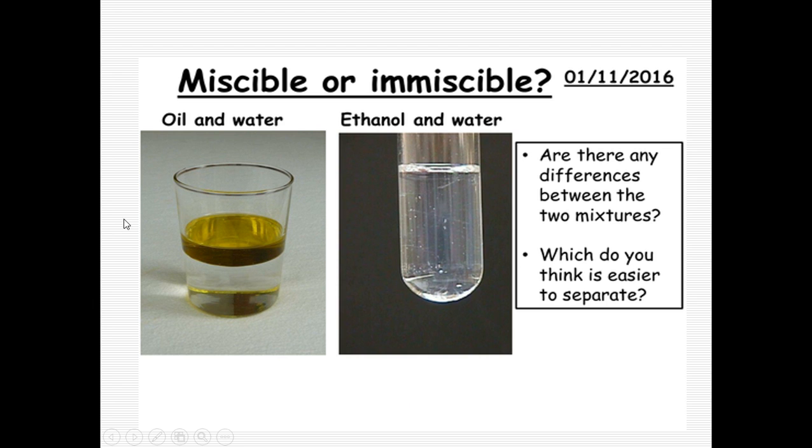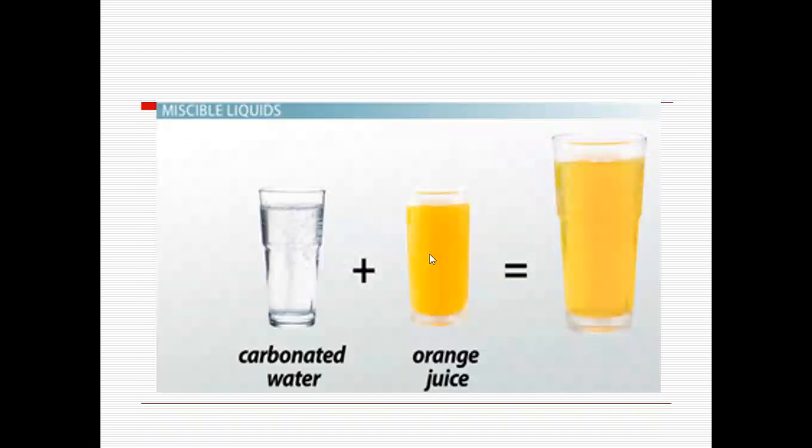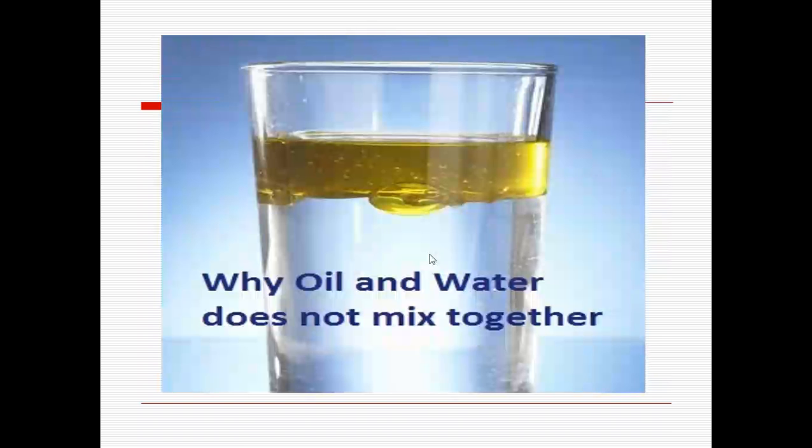The first picture, whatever you are seeing on the screen, is an example of which type of liquid? Immiscible liquids. Very good. Next, in the second picture, it is miscible. The second picture is an example for miscible liquids, right? This we have studied yesterday. And this is an example for immiscible, which do not mix with each other, right? Okay.